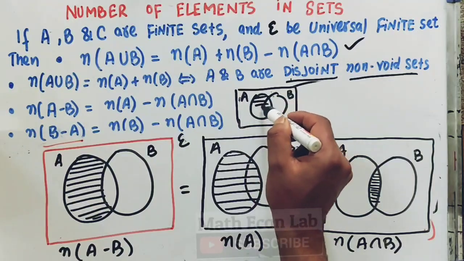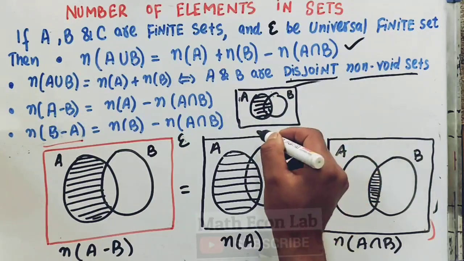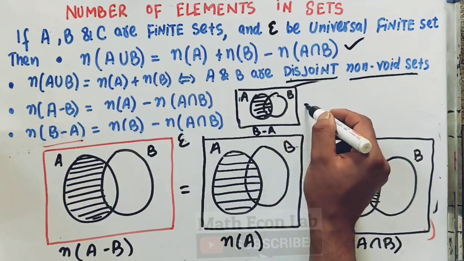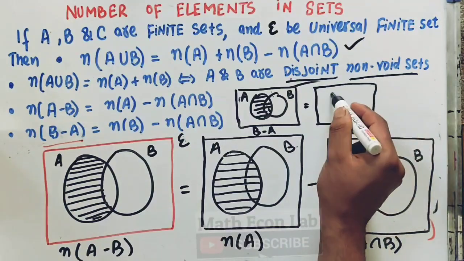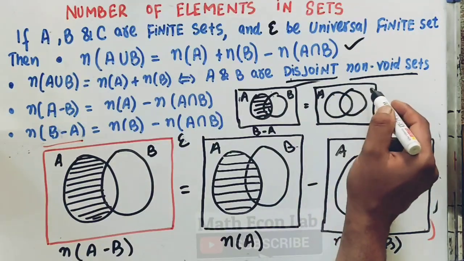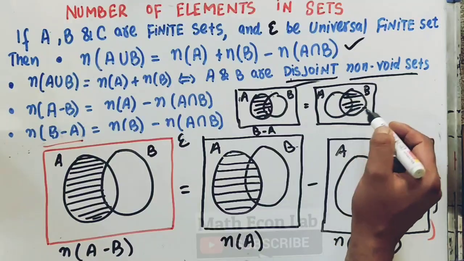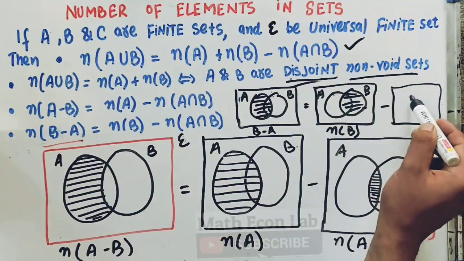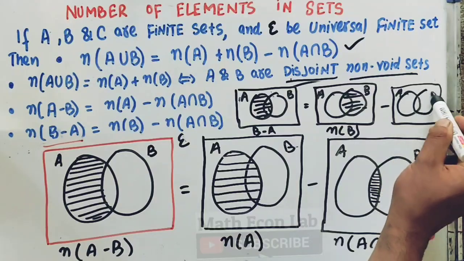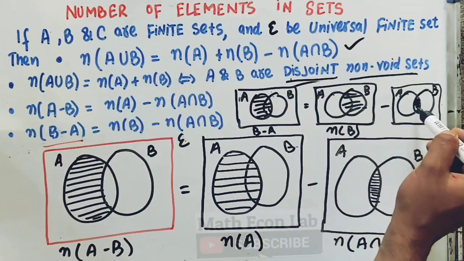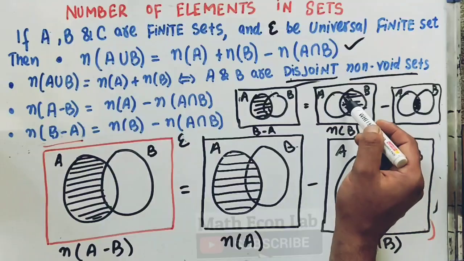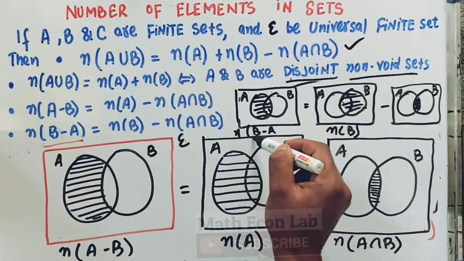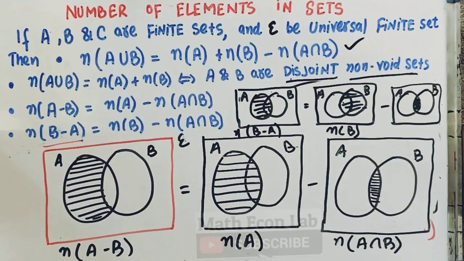So this very region will denote B minus A, and it will be equal to the number of elements in B minus the common region. That is, if we have A intersection B, this region, when we subtract this lens-shaped region from this, we will get this, the number of elements in B minus A. Now we will also take some numerical examples or word problems on this.